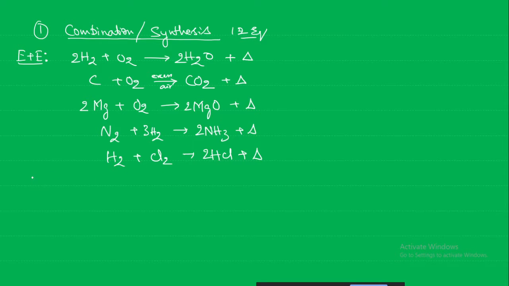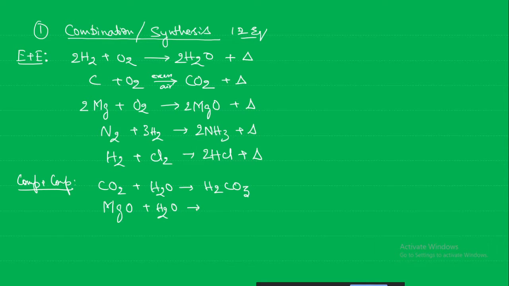Next, compound plus compound. The formation of carbonic acid by reaction of carbon dioxide with water. Here we are writing the basic equations in one place. Magnesium oxide with water will give magnesium hydroxide, which is basic in nature. Acidic oxide, carbon dioxide with water, gives carbonic acid; magnesium oxide gives magnesium hydroxide.